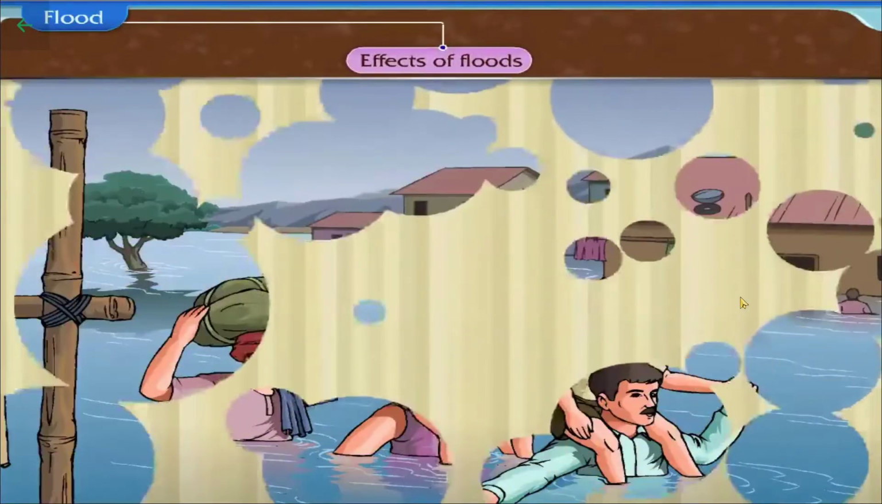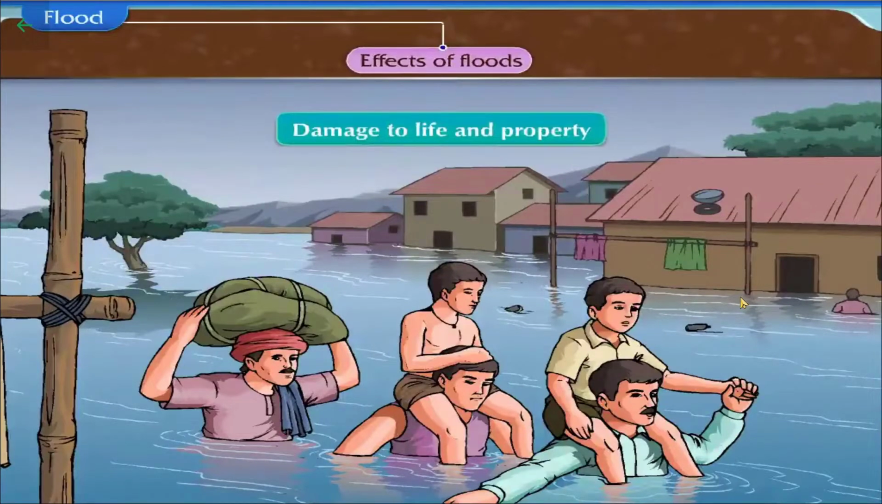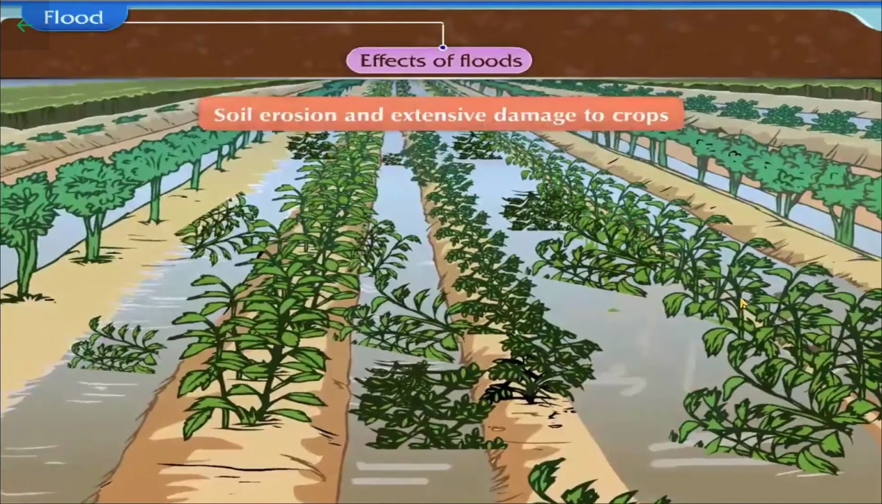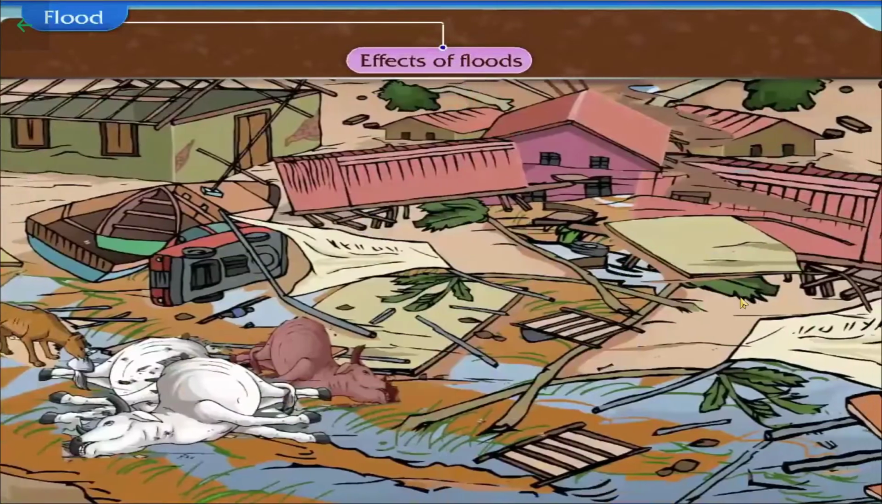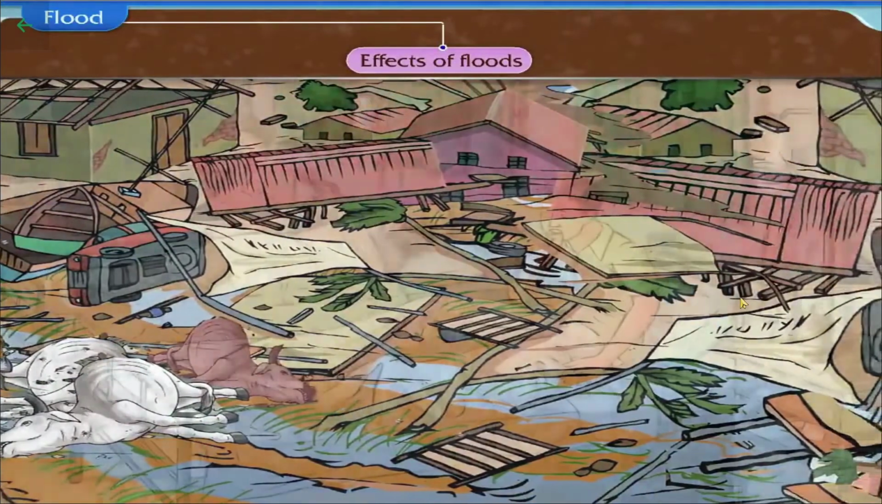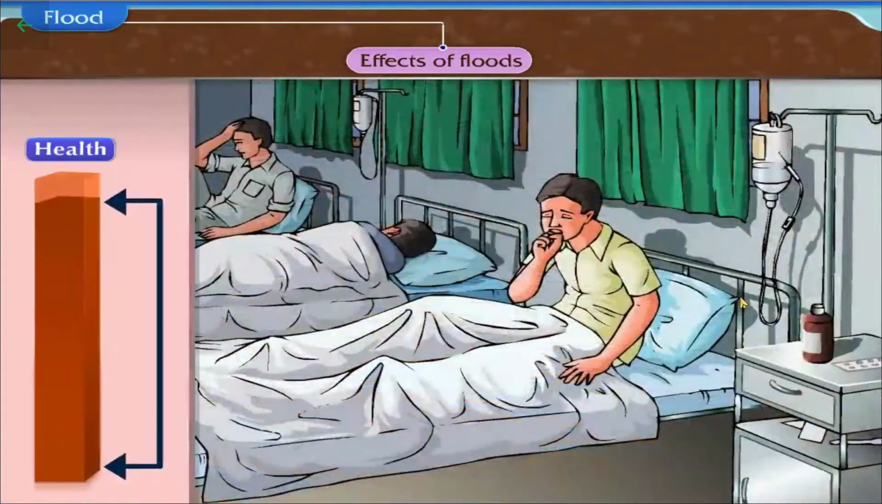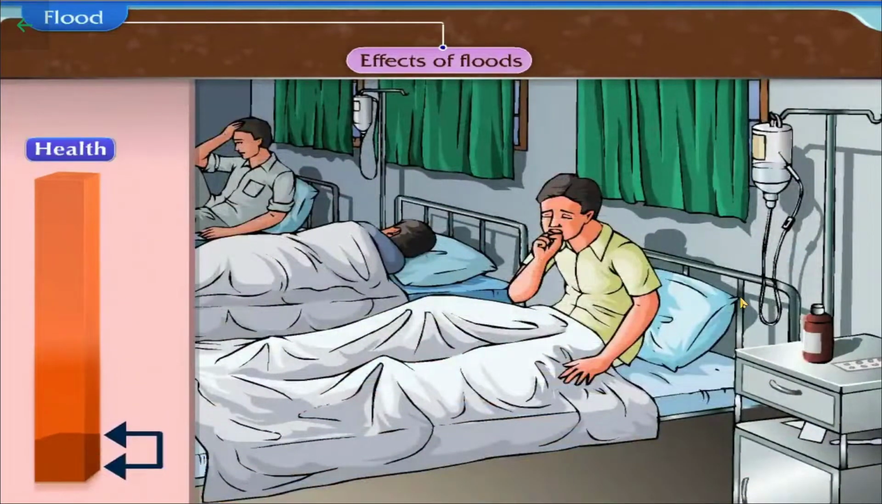Effects of flood. Floods cause damage to life and property. It also causes soil erosion and extensive damage to crops. Even after receding of floods, there is a danger of spread of diseases and epidemics which causes a decline in the health of the people.